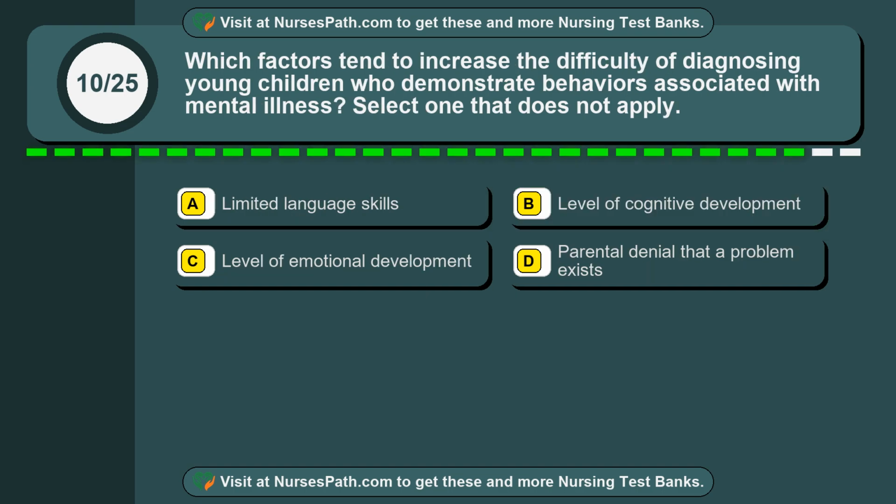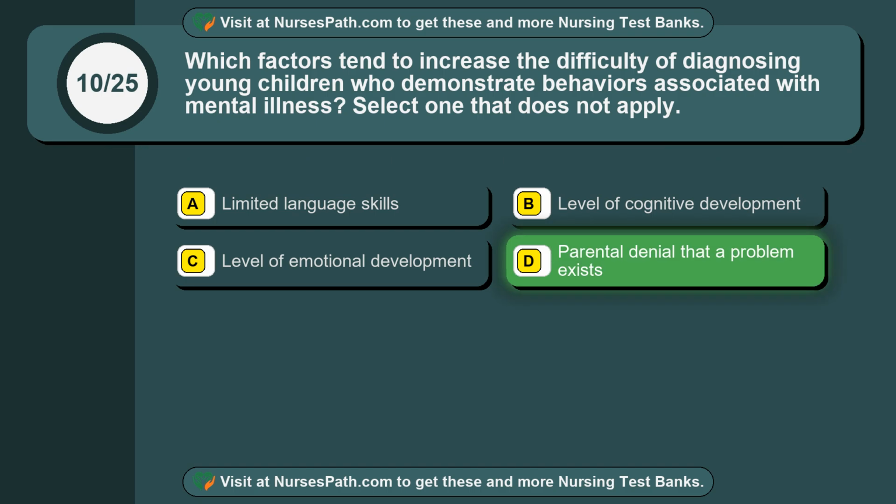Question 10. Which factors tend to increase the difficulty of diagnosing young children who demonstrate behaviors associated with mental illness? Select one that does not apply. Option A. Limited language skills. Option B. Level of cognitive development. Option C. Level of emotional development. Option D. Parental denial that a problem exists.